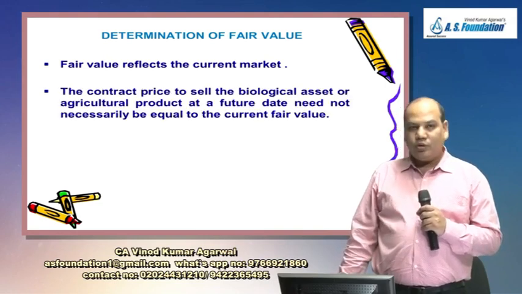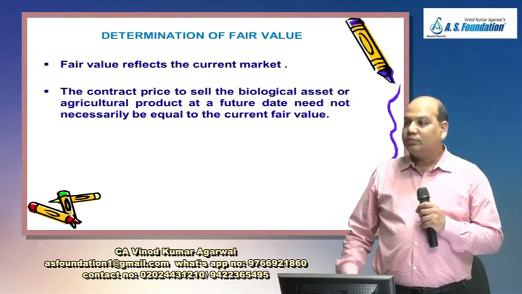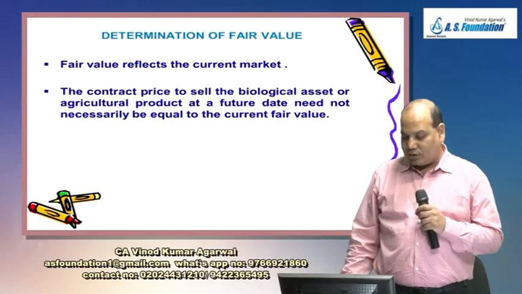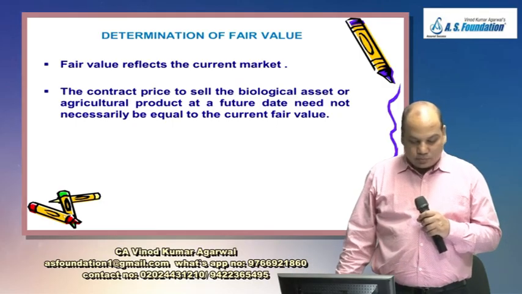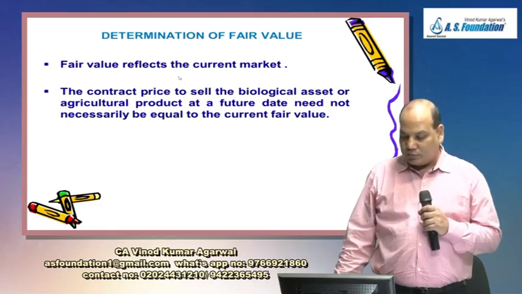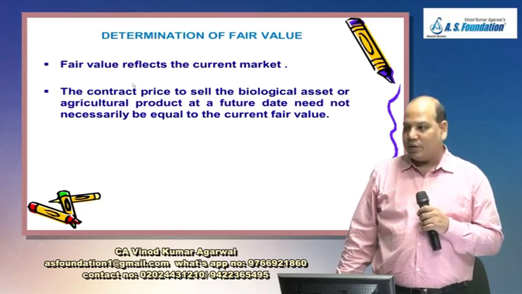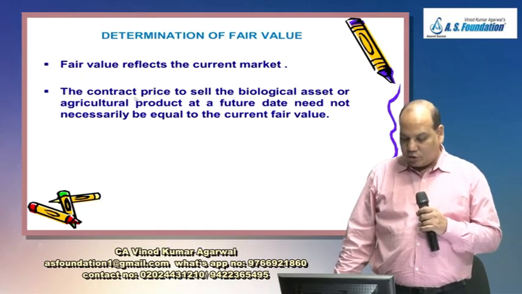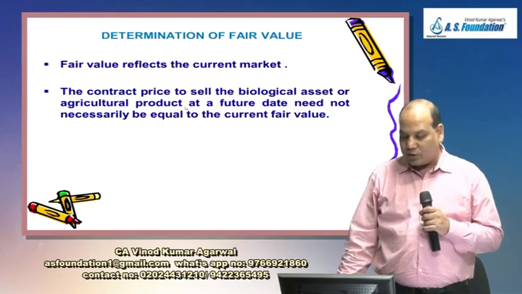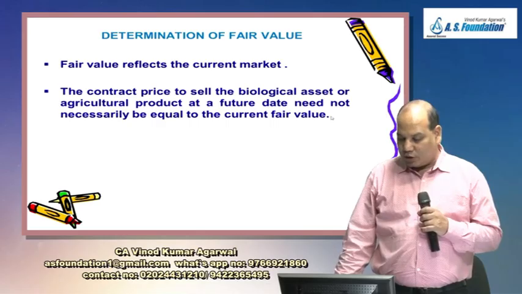Your task will be only to calculate the final figures. Fair value reflects the current market value. The best method of understanding fair value is to check what is the current market value of this item. So the contract price to sell the biological asset or agricultural product at a future date need not necessarily be equal to their current fair value.